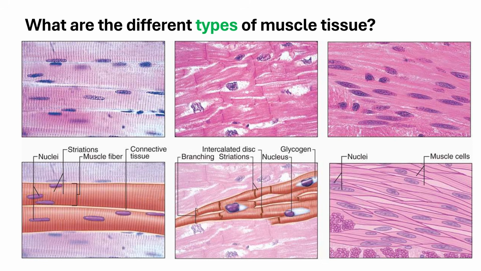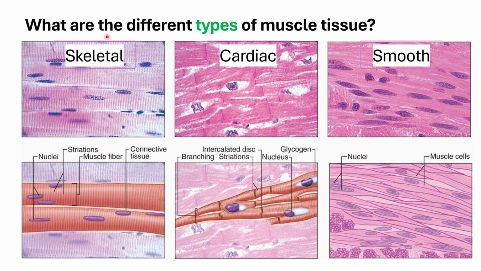As we said earlier, there are three different types of muscle tissue. You have your skeletal, your cardiac, and smooth. For today's topic, we focus on the skeletal muscle system. Again, it is striated, it has very thick fibers, it has peripherally located nuclei, at least in its adult or fully mature stage.